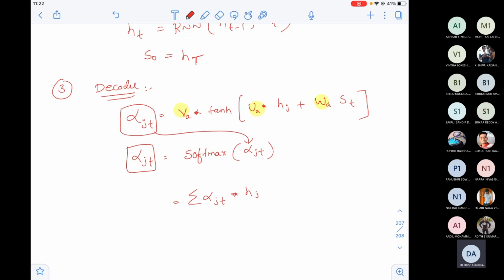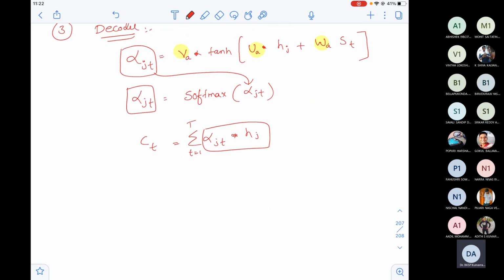This has to be repeated for all terms: alpha for a corresponding term, and the corresponding state of that term. This has to be done for all the terms. Let me call this CT. So once I have CT, what is the next thing? I get the decoder state.